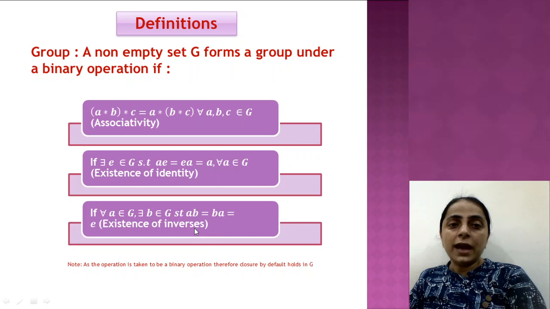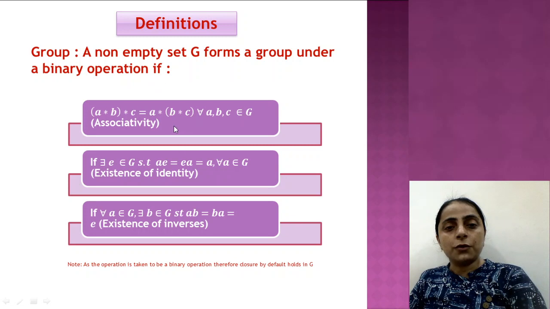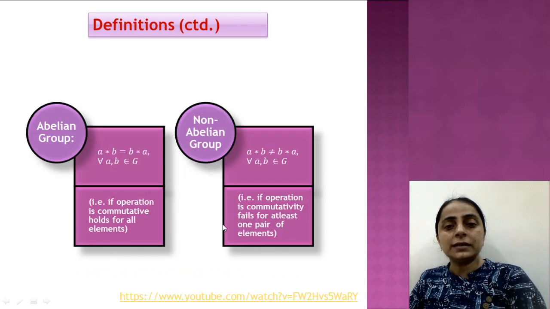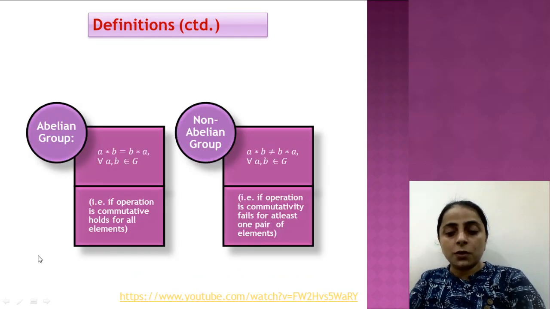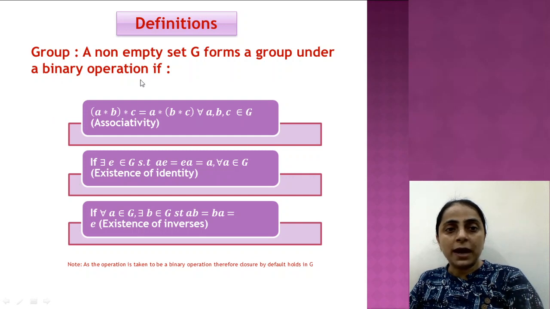So when we have a non-empty set G and a binary operation associated with that set, under which the elements of the set satisfy these three properties, then the set is called a group under that operation. And since we are already stating here that it is a binary operation, we need not check closure with respect to the operation.